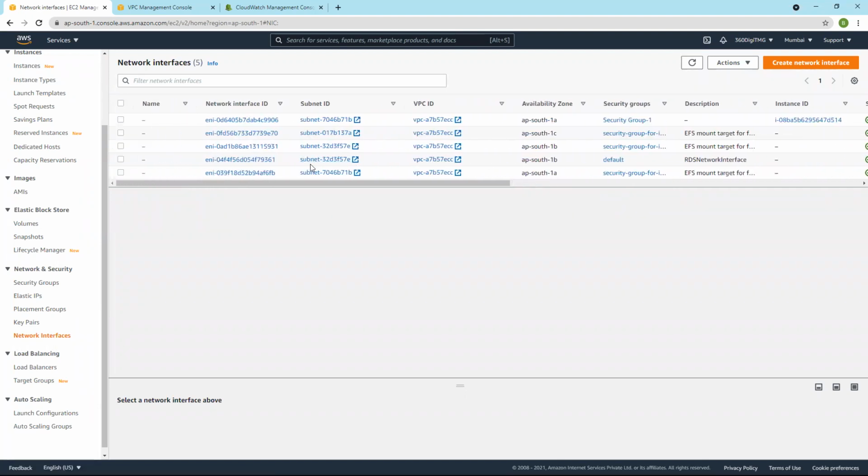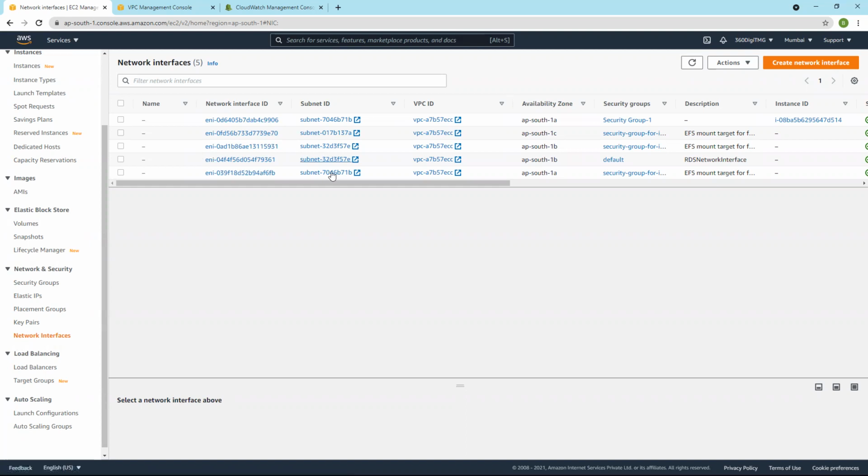So the VPC flow logs the data of the traffic related to this ENI. Traffic coming in through this ENI from the network. The network can be private network or internet, both. And traffic going out, IP traffic going out and IP traffic coming in. It can be private network or it can be public network. So we have all these ENIs.